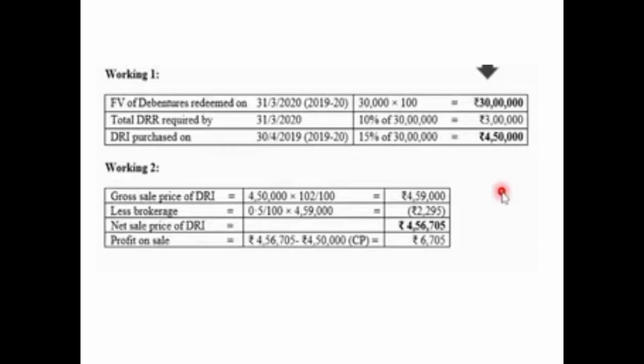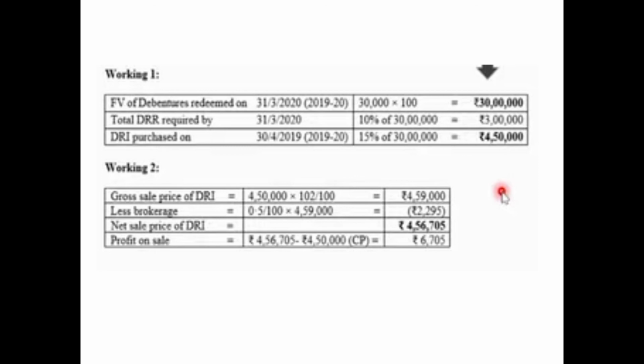So let us begin first of all with the calculation. Working number 1: face value of debentures to be redeemed on 31st March 2020, that is in the accounting year 2019-20, is 30 lakh. Total DRR required by this date is 10% of this face value, that is 3 lakh, and it is very much present there. So we need not create further DRR. DRI purchased on 30th April 2019, that is in the year 2018-19, is 15% of the face value, that is 4,50,000. It is already purchased, so we need not pass the entry for purchasing this.